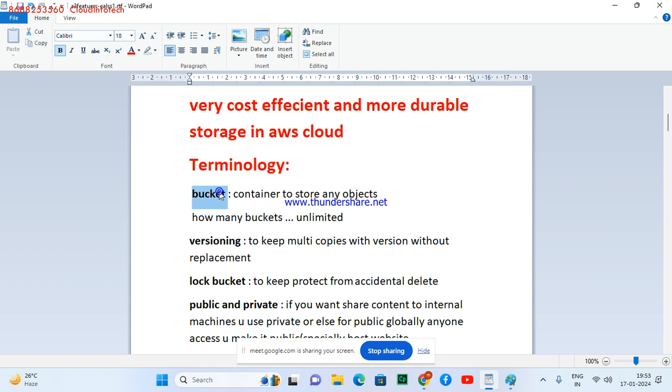What is a bucket? When you want to store anything in S3, what do you have to do? You have to create a bucket. A bucket is nothing but a container, a kind of folder. If I want to give a folder or bucket to a developer, I can give it and the developer can access it.